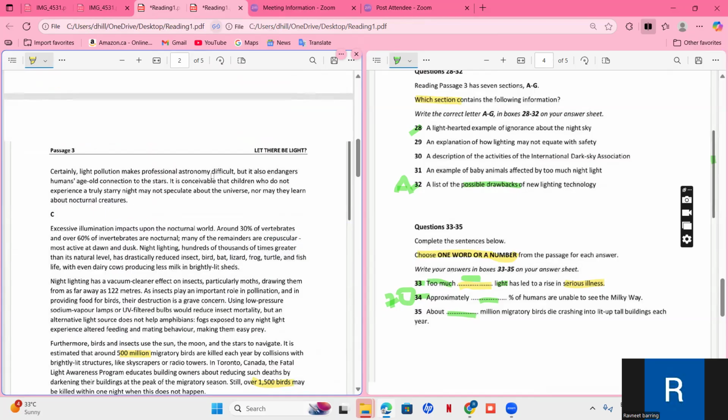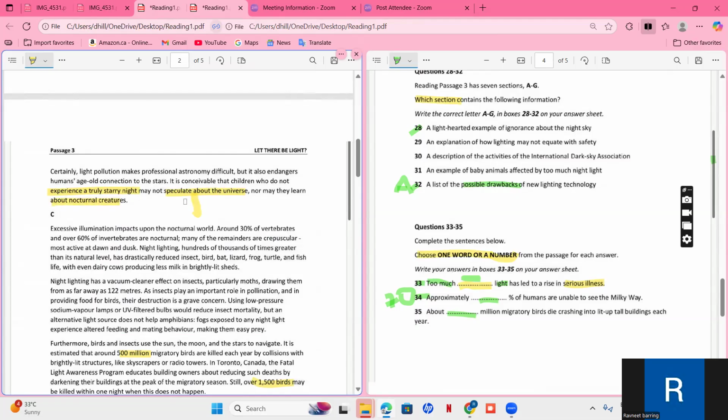Certainly, light pollution makes professional astronomy difficult, but it also endangers humans' age-old connection to the stars. It is conceivable that children who do not experience a truly starry night may not speculate about the universe. So they are saying that children who are not able to experience a starry night of this kind may not speculate about the universe, and they may also not learn about nocturnal creatures.